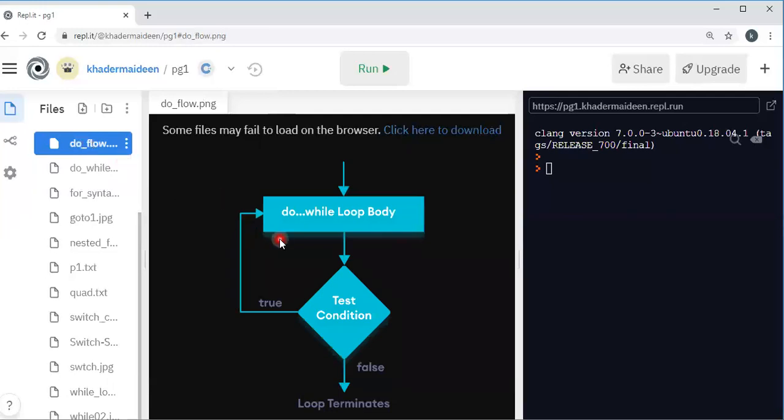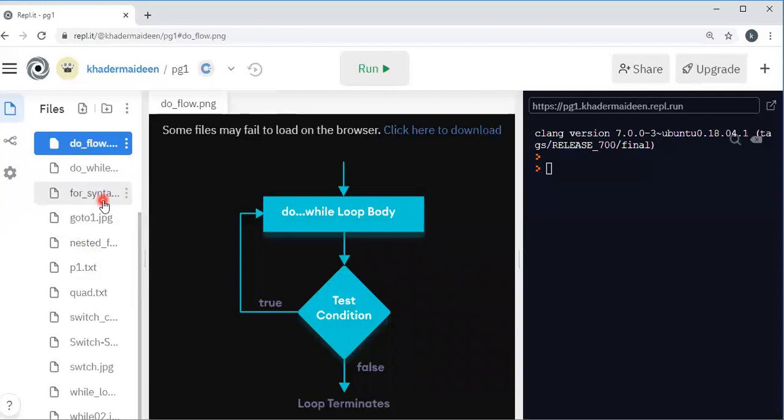Now this is the flow. The body will be executed, then the test condition. If the test condition is true, then once again the body will be executed. Therefore this loop will be executed as long as the test condition is true. When the test condition becomes false, then the loop terminates.